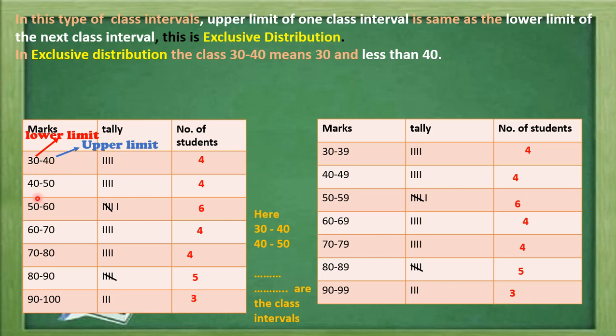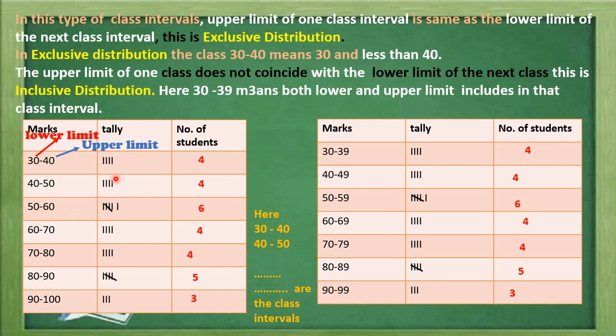That will be considered in the next class interval 40 to 50. Similarly, in this 40 to 50 class interval, 41, 42, 43, 45 up to 49, all these values will be considered, but 50 will not be considered in this class. 50 will be considered in the next class 50 to 60.